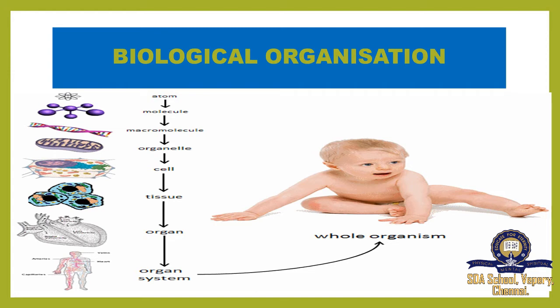So this makes a human body. The entire human body is made up of many organ systems, for example the circulatory system, excretory system, nervous system, like that. So many organs are included in our body to do our day-to-day work.